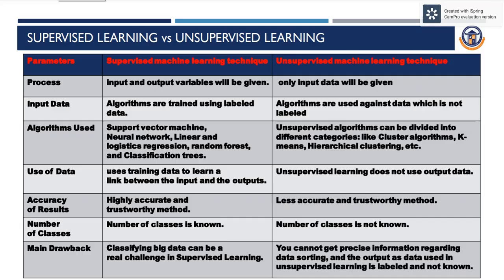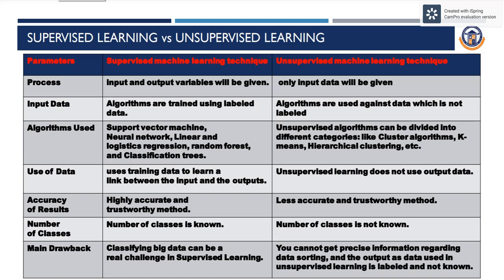Here, algorithms are trained using labeled data, whereas in unsupervised machine learning techniques, algorithms are used against data which is not labeled. The algorithms used in supervised machine learning techniques are support vector machine, neural network, linear and logistic regression, random forest, and classification trees. Unsupervised algorithms can be divided into different categories like cluster algorithms, k-means, hierarchical clustering, etc.